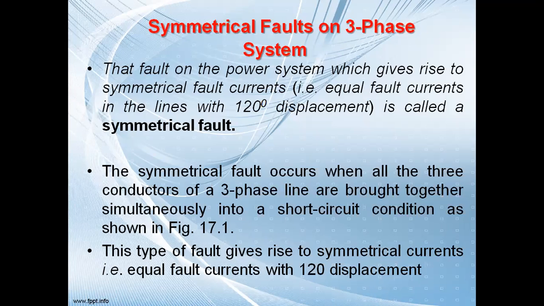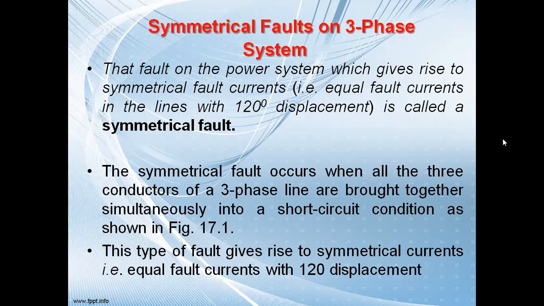It is the equal fault currents in the lines with 120-degree phase displacement. So if there is a fault on the 3 phases together, and if the fault current flowing in the system has a 120-degree phase shift, then we will call that particular fault a symmetrical fault. A symmetrical fault occurs when all 3 conductors of a 3-phase line are brought together simultaneously into a short circuit condition.